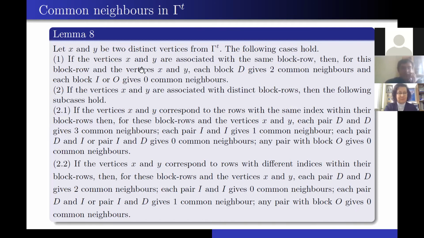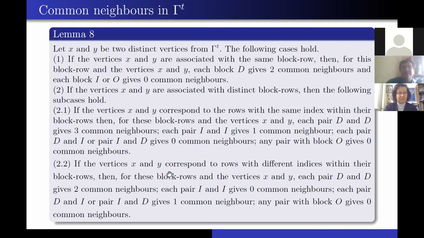If the vertices are associated with the same block row, then each block D gives 2 common neighbors and each block I gives 0 common neighbors. If the vertices are associated with distinct block rows, then there are 2 subcases. If the vertices correspond to rows with the same index within their block rows, then each pair D and D gives 3 common neighbors, each pair I and I gives 1 common neighbor, and all other possible pairs give 0 common neighbors.